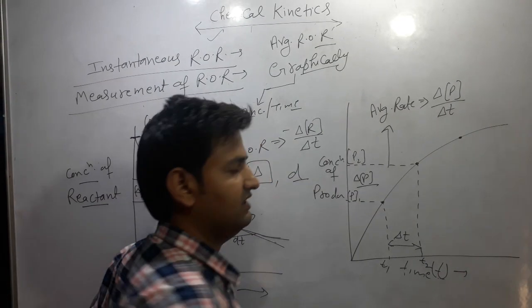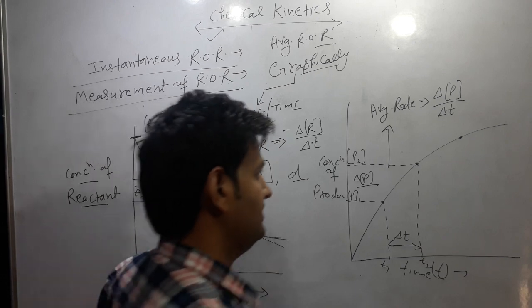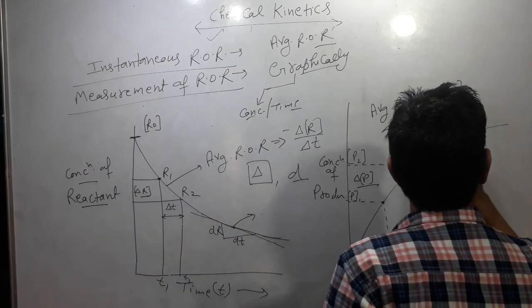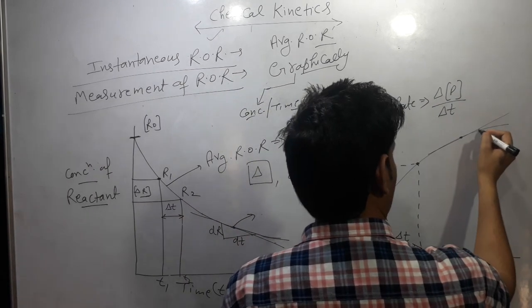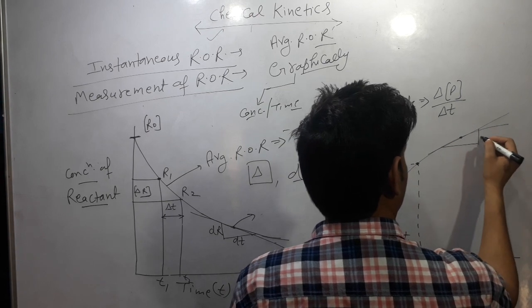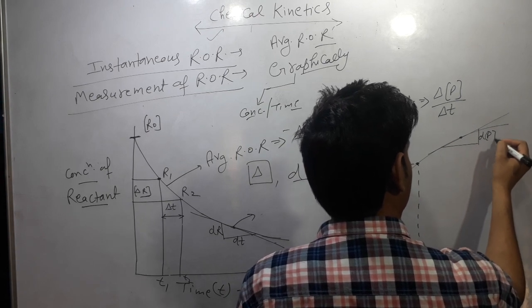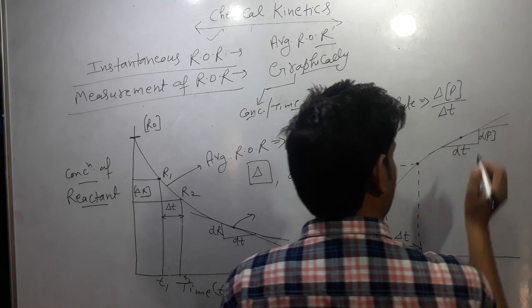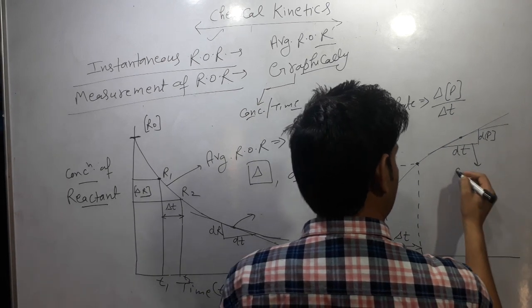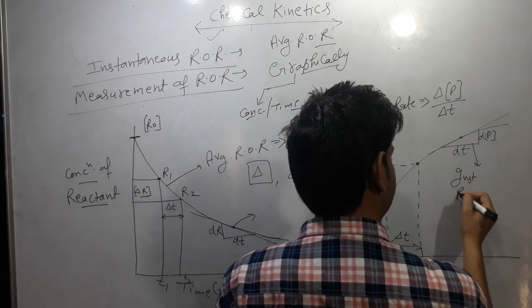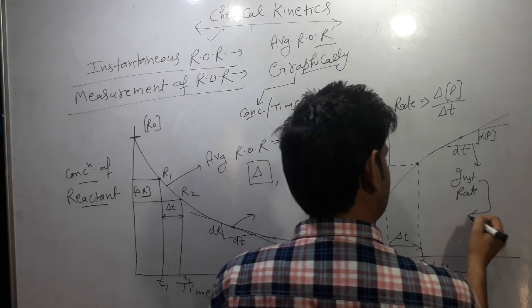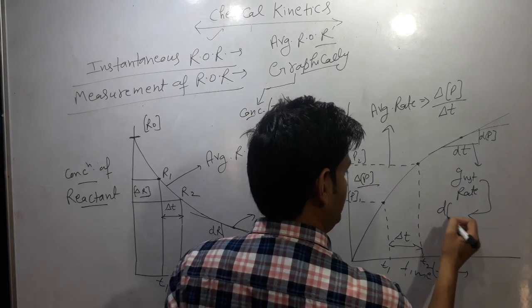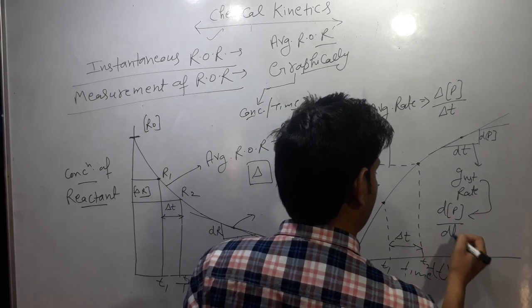If we have to calculate the instantaneous rate at a particular instant of time, then we draw a tangent along it, giving the change in concentration and change in time. So the instantaneous rate comes out to be dP by dt.